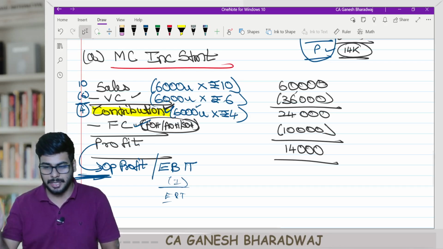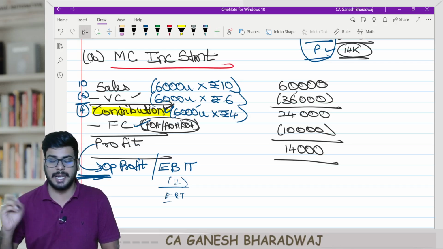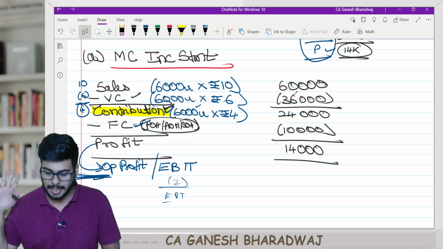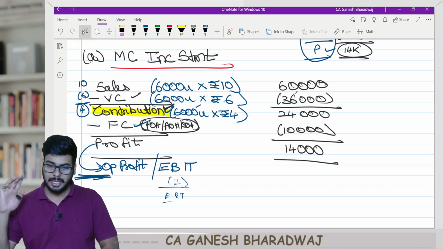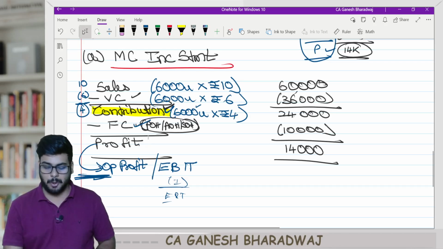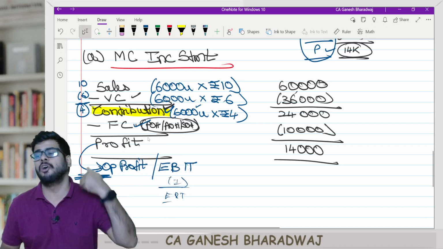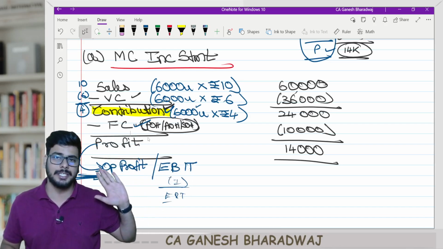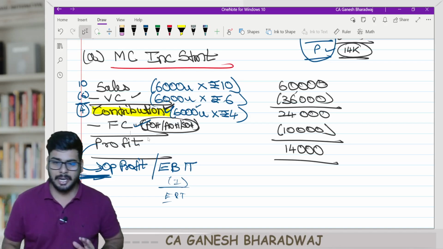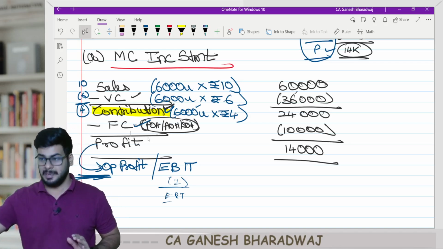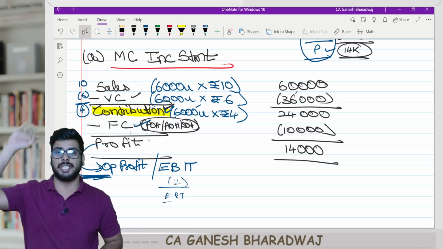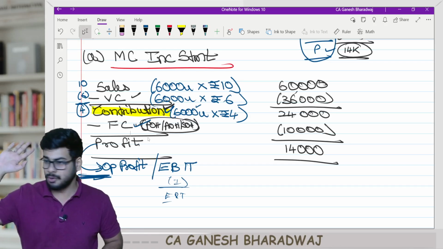Are you clear with this? Here we don't consider any kind of interest, finance charges and non-operating items. Are you all clear with this, guys? So the profit that we are reporting here in marginal costing is only operating profit, also popularly called earnings before interest and taxes. What happens after EBIT is a subject matter of discussion in financial management.